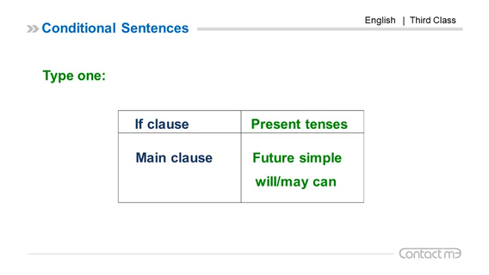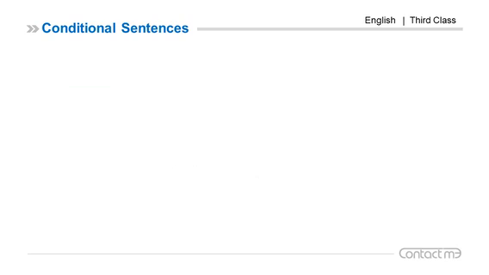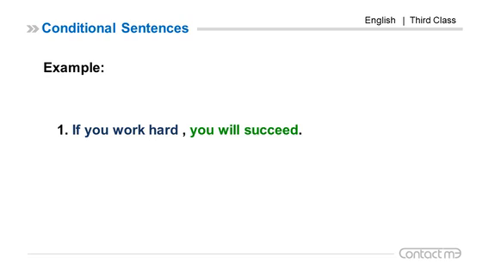Now we can have an example. If 1: if you work hard, you will succeed. Work, present simple, if clause. Will succeed, future simple. So in if 1, the if clause is present simple here. The main clause is future.